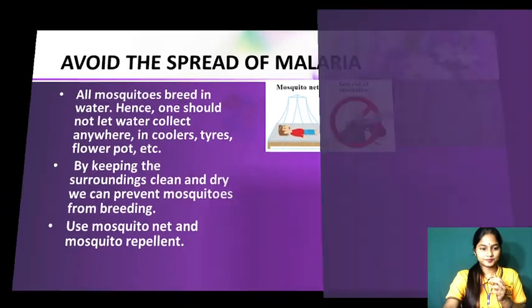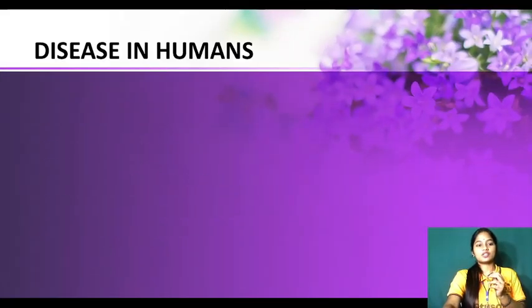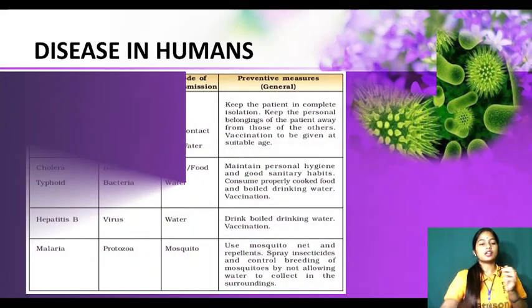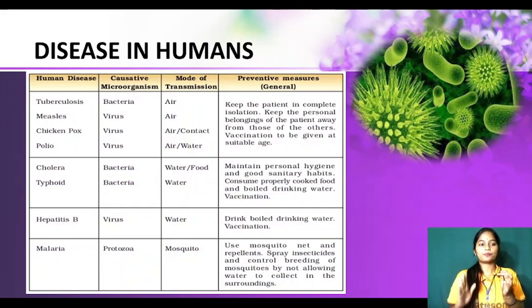Okay. Now see, the next one is diseases in humans. So this table is given in your book. Okay. So these are certain diseases, who causes those diseases, how they transmit, and what we should do. First one is tuberculosis, popularly known as TB. It is spread through bacteria and the mode of transmission is air.